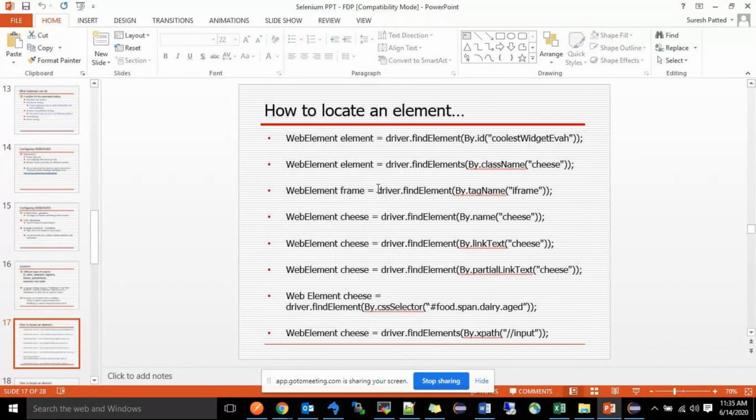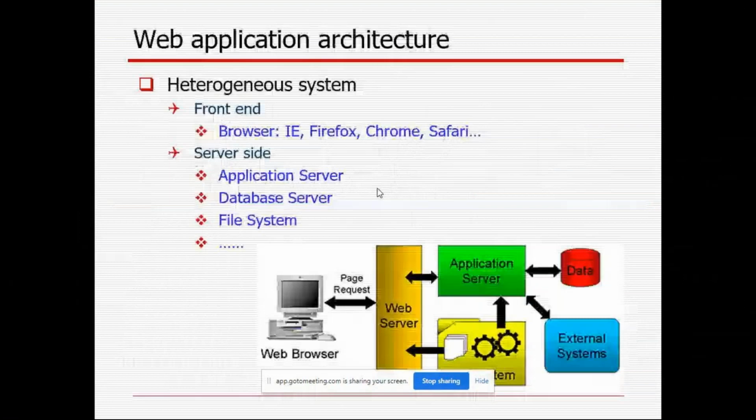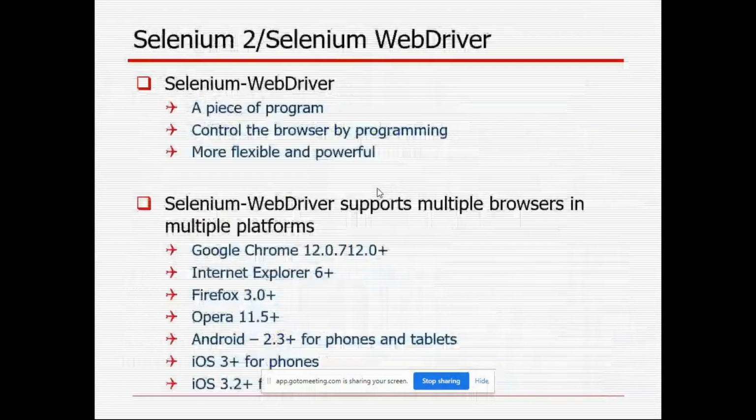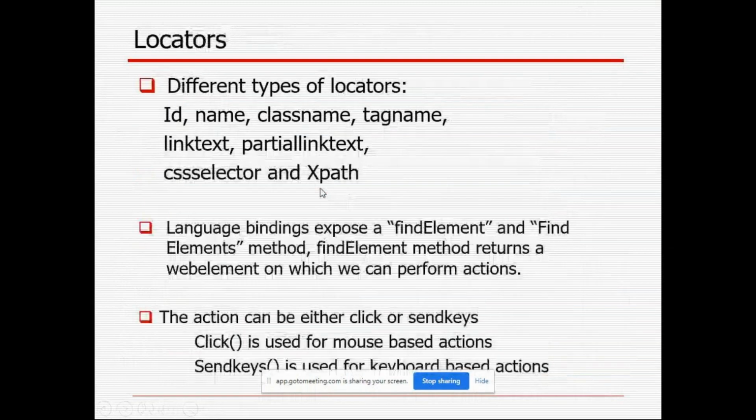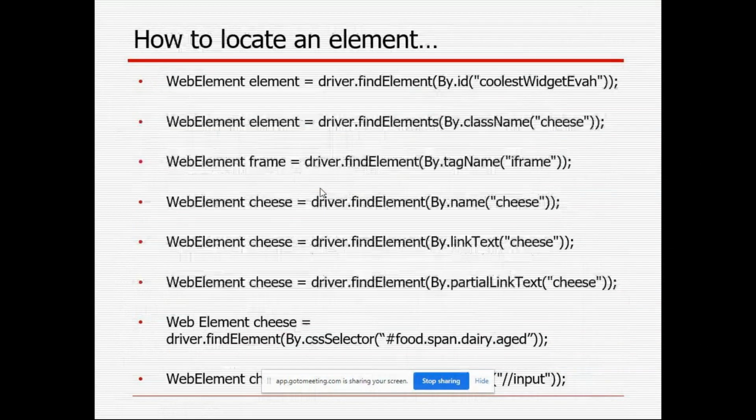Next is the same topic, how to locate an element. Previously, I showed you the HTML code for the UAN login. I mentioned that there are different types of locators, 8 locators in total. With any of the 8 locators, you can write code to get the element. Here I have mentioned all 8.